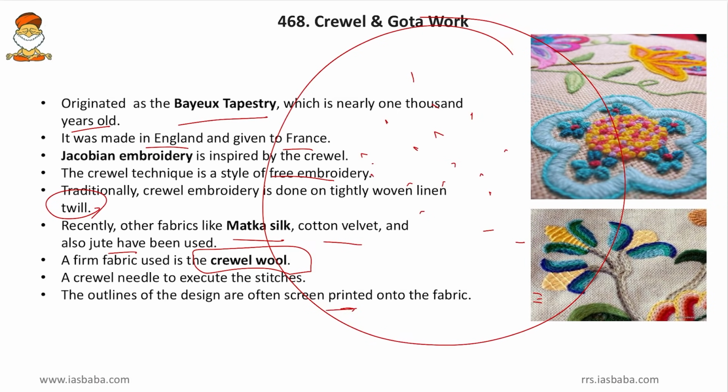Friends, we have discussed that this Crewel work is a free hand embroidery. Free hand embroidery means the figure is outlined first and then on the outline this embroidery is made. However, in a strict hand embroidery, the way you weave the cloth, that itself should form a geometrical pattern or it should form a figure. There is no outline that is formed initially. So this is the difference between the free hand and the strict hand embroidery. So this is a brief account on Crewel work.